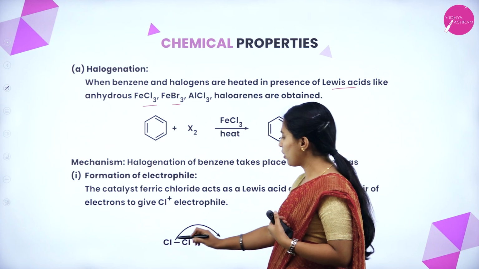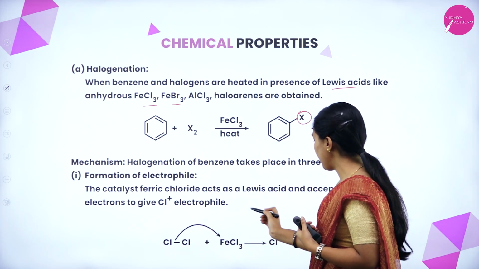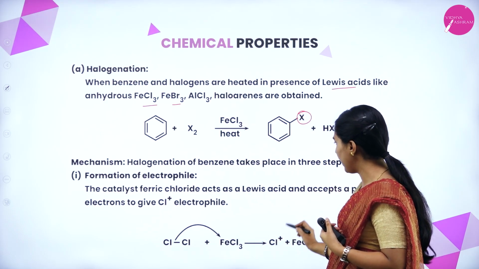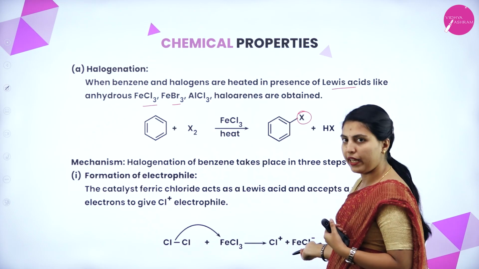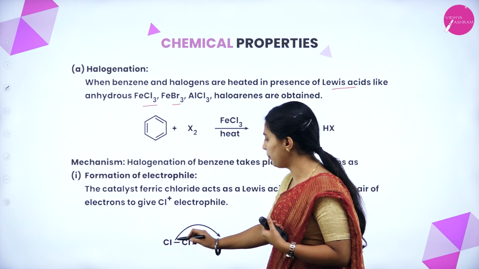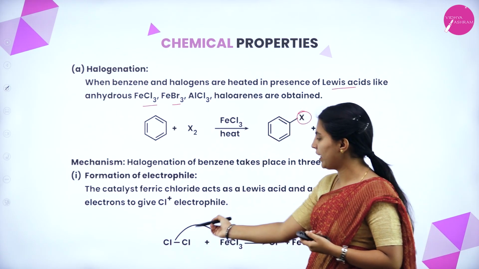See here, chlorine means Cl2. It will accept a pair of electrons, so it will form the chlorine electrophile and the ferric chloride anion. Due to the bond breaking, the electrons move to ferric chloride, so it will be electron deficient.